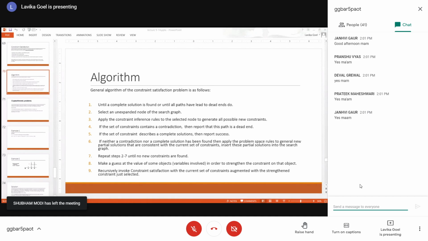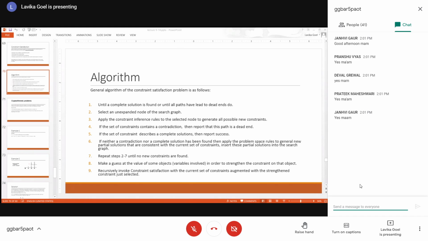Now you again invoke the constraint satisfaction algorithm with this new constraint along with the existing set of constraints. You repeat the steps 2 to 7 again, and then you try to generate the new constraints, because now your constraint has changed. You got the value guessing in one of the constraints. From that new constraint, you can generate some other new constraints and so on until you reach a goal state where all the constraints are generated, and that means that you are able to satisfy all the constraints.